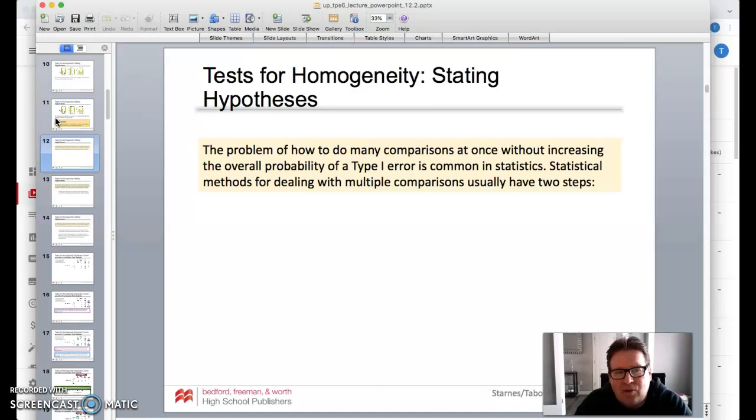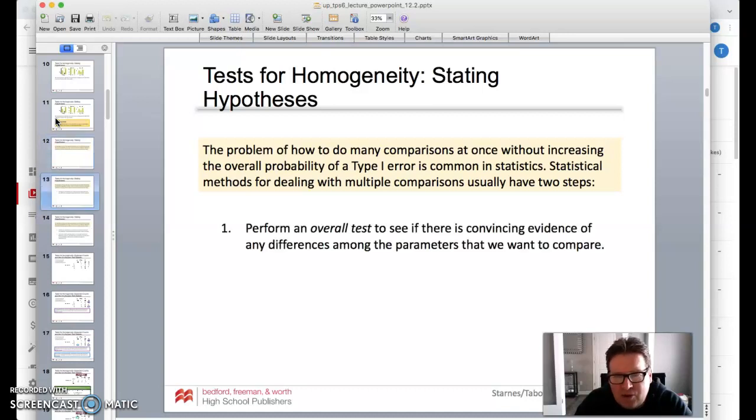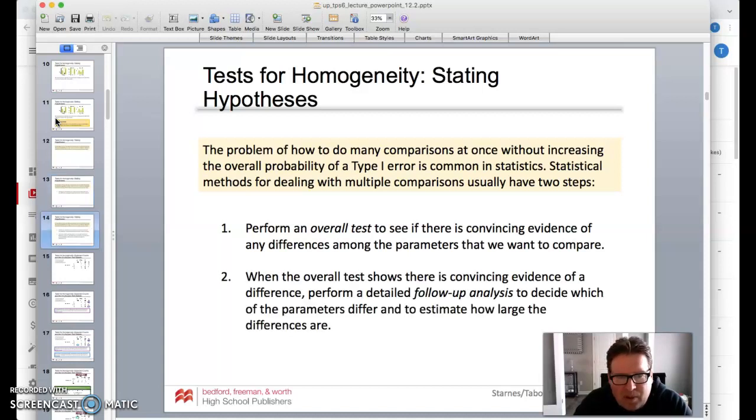Statistical methods for dealing with multiple comparisons usually have two steps. One, perform an overall test to see if there's convincing evidence of any differences among the parameters that we want to compare. And then, when the overall test shows that there is convincing evidence, perform a detailed follow-up analysis to decide which of the parameters differ and to estimate how large the differences really are.